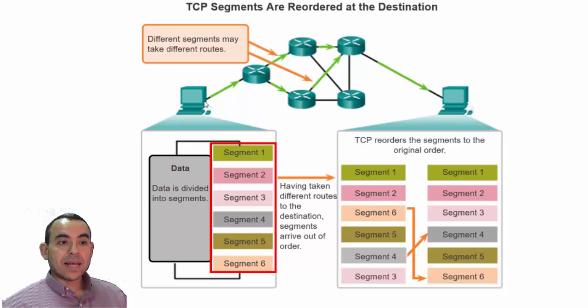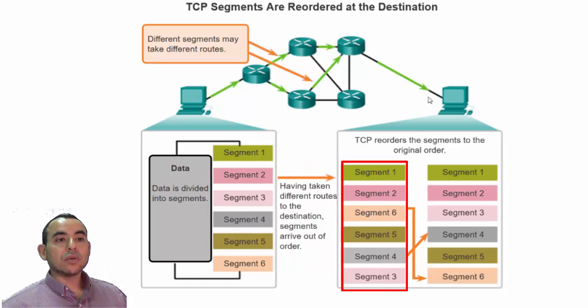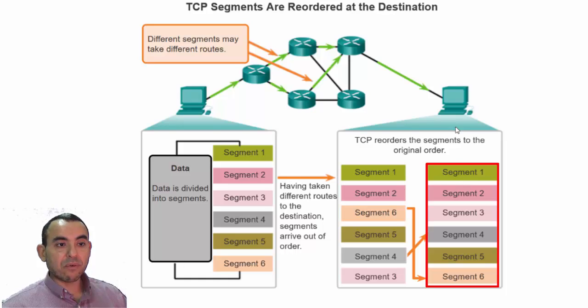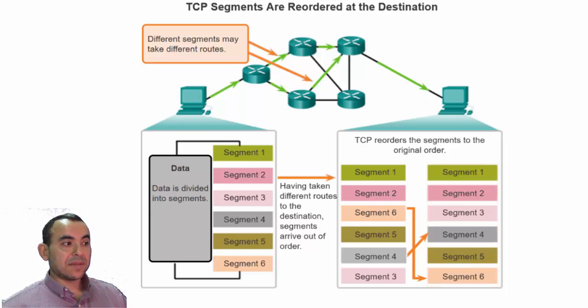Remember that the different segments may take different routes on the networks, in which case you may get the segments unordered on the destination. What TCP does in that case is reorder these segments before it sends them up to the application layer. So the application layer will get some guarantees from TCP that the segments will arrive in an ordered fashion. That's the first thing that TCP provides in terms of reliability.